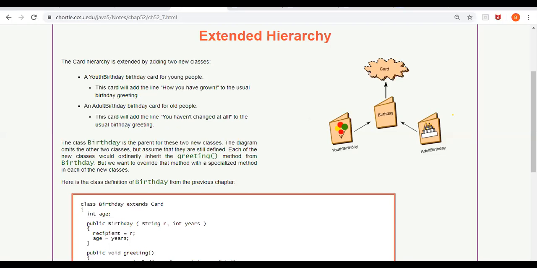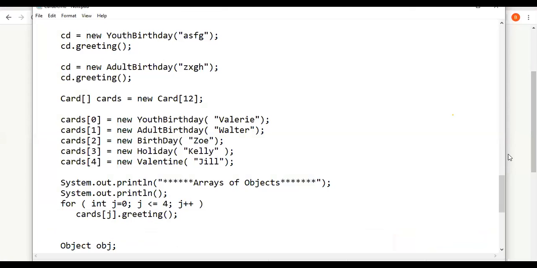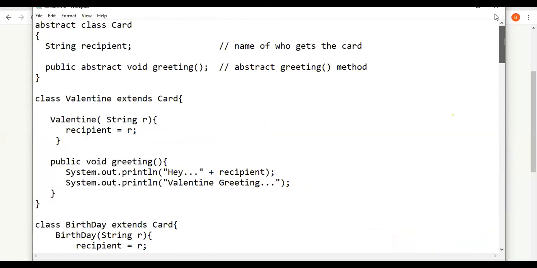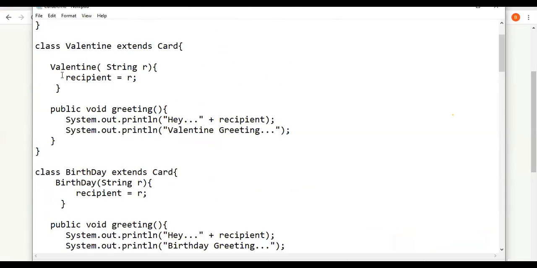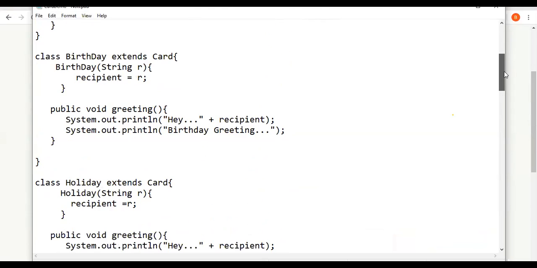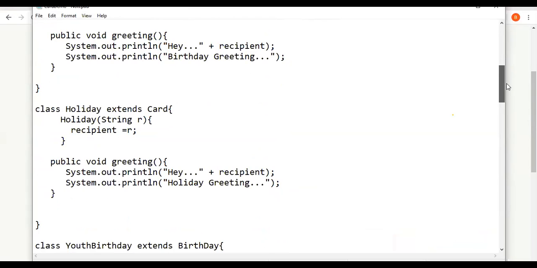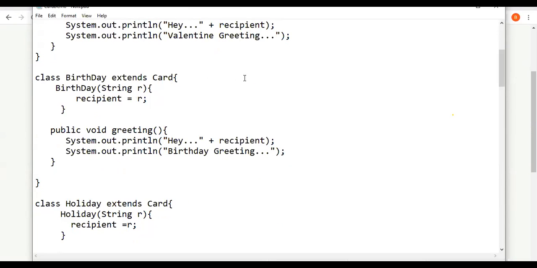I have already written the code. You can see this. If some of you have forgotten the content, you can recollect. There is a class card. It has one variable recipient, and it has an abstract method greeting. Similarly, we have subclasses like Valentine card, which has a constructor that initializes the recipient, and it says, hey recipient, Valentine greeting. Similarly, it does for birthday greeting and holiday greeting. Now we are going to extend the birthday.